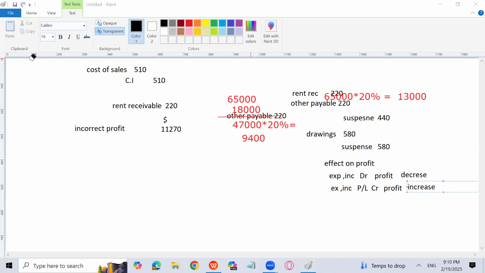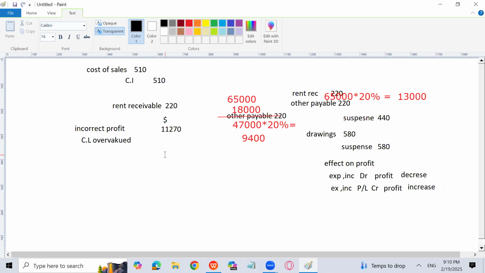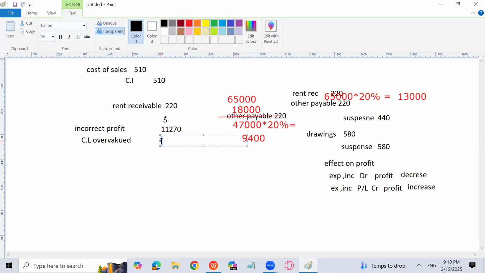Okay, so now let's do that. The first entry is cost of sales to closing inventory. So cost of sales is debited, so we have to decrease the closing inventory. You can write closing inventory overvalued here, so cost of sales is debited. It is an item of the income statement. You need to subtract that. So I will write here that 510 is supposed to be subtracted. Spelling has gone wrong, no matter, of overvalue.